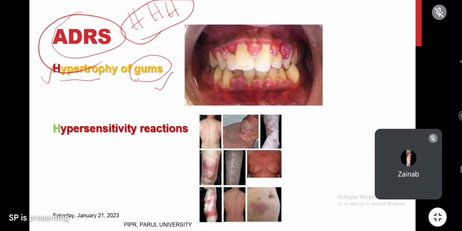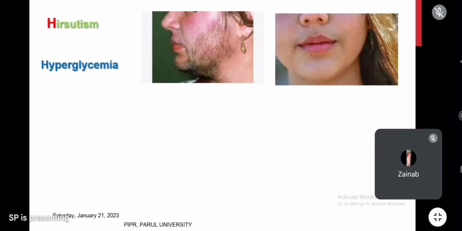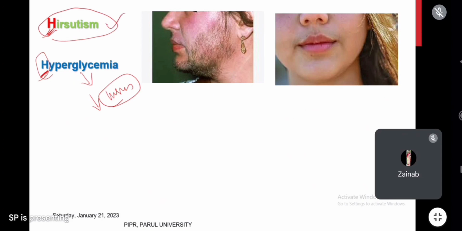Chronic use of phenytoin can cause gum hypertrophy, and it will cause hypersensitive reactions. It will cause hirsutism, another H, and it will cause hyperglycemia, another H. It causes hyperglycemia because it reduces insulin release, and through that it will cause hyperglycemia. Hirsutism means abnormal growth of hair in females and in males. Wherever hair should not be grown, in those areas also it will be growing hair.